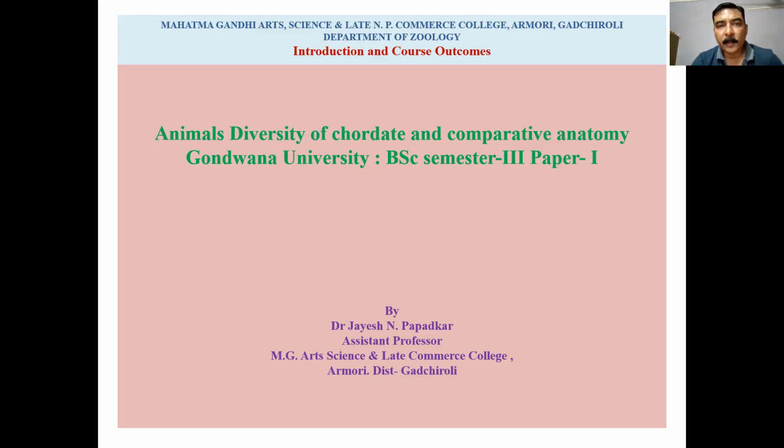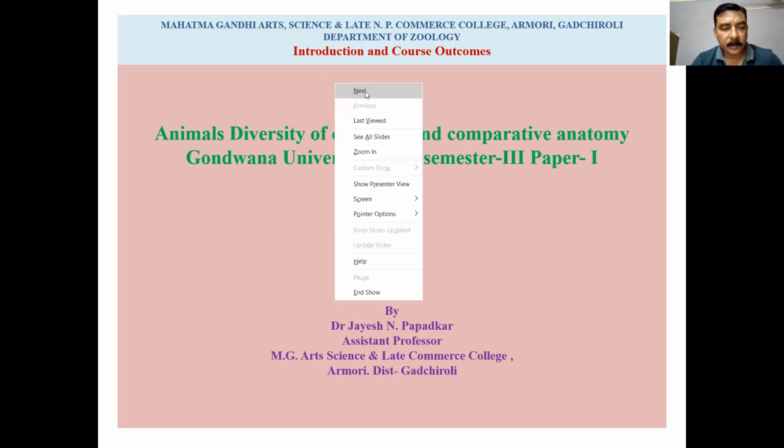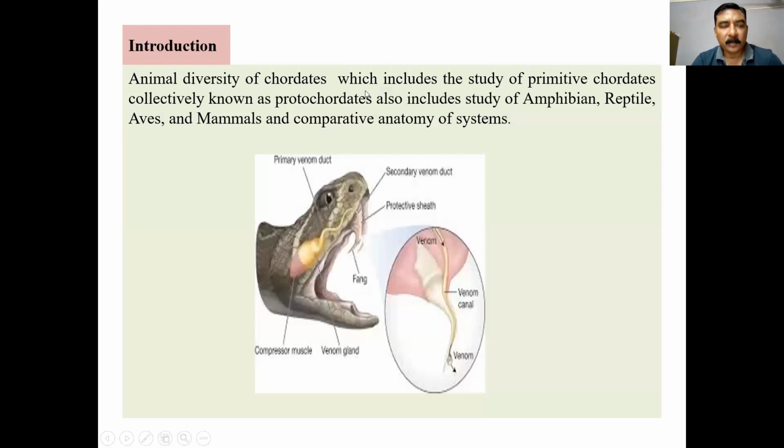In this paper, particularly unit number 1 consists of urochordates, cephalochordates, cyclostomata, and pisces. Unit number 2, amphibia, reptilia, and unit number 3, aves and mammals. And in comparative anatomy, we have to study the derivatives of integument, aortic arches, types of receptor, comparative account of urogenital system.